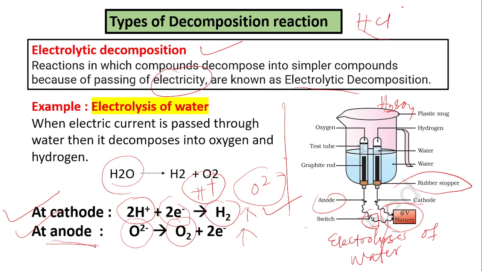Similarly, if electrolysis of hydrochloric acid takes place, then hydrogen gas will be produced at cathode and chlorine gas will be produced at anode. That means the positive charge will move towards cathode and the negative charge will move towards anode.